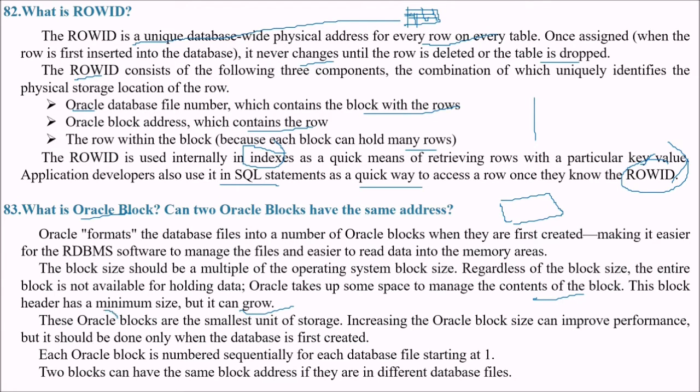These Oracle blocks are the smallest unit of storage, and increasing the Oracle block size can improve the performance, but it should be done only when the database is first created. Each Oracle block is numbered sequentially for each database file starting at 1. And two blocks can have the same block address if they are in different database files.